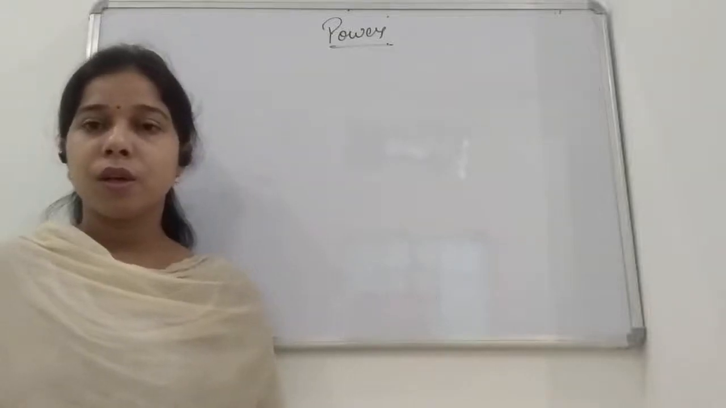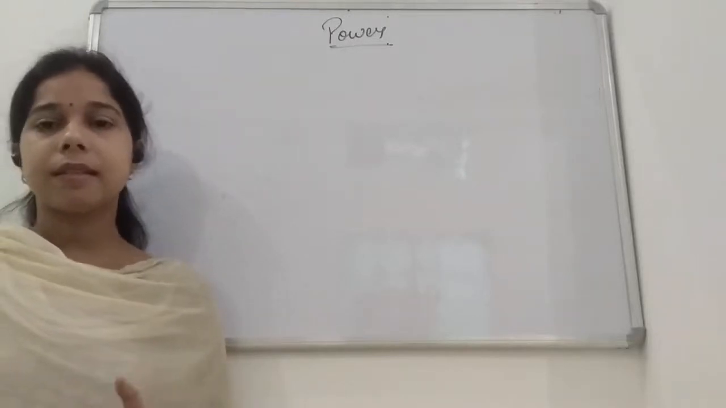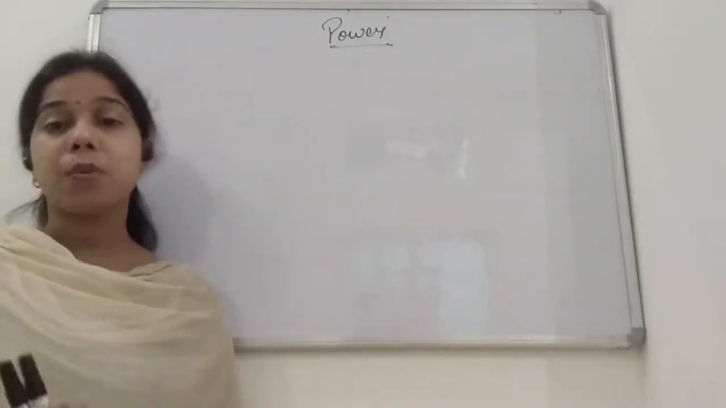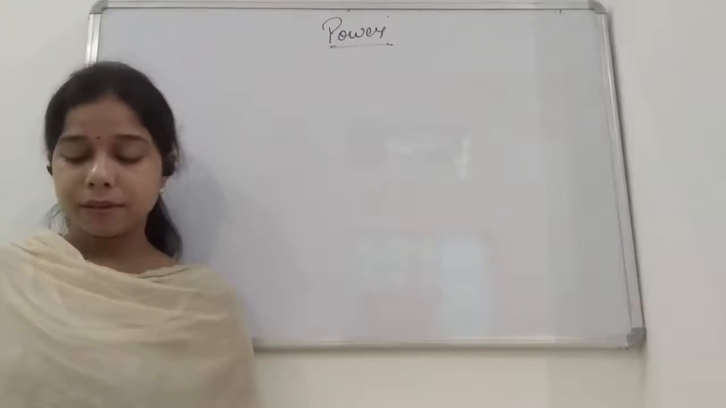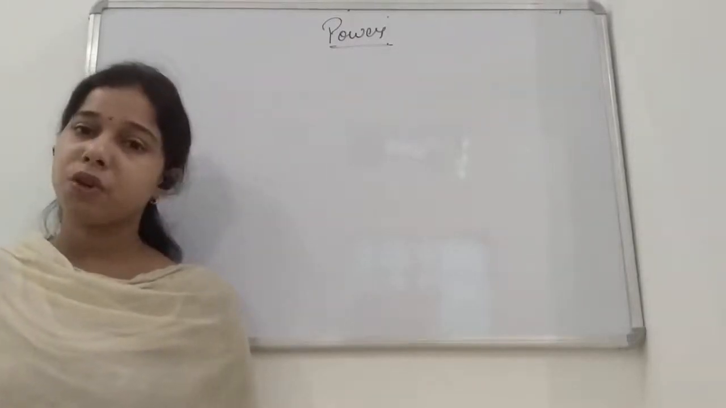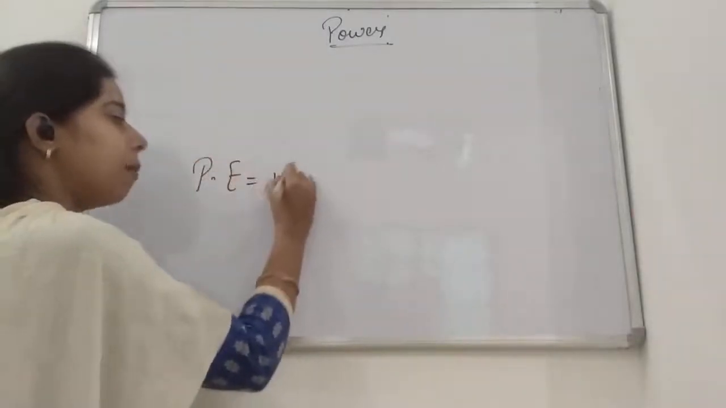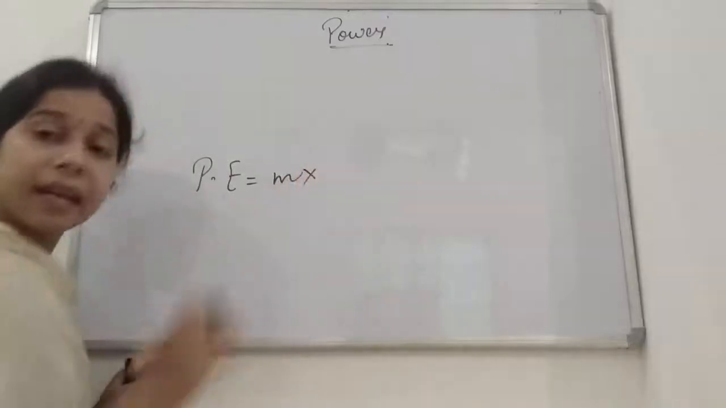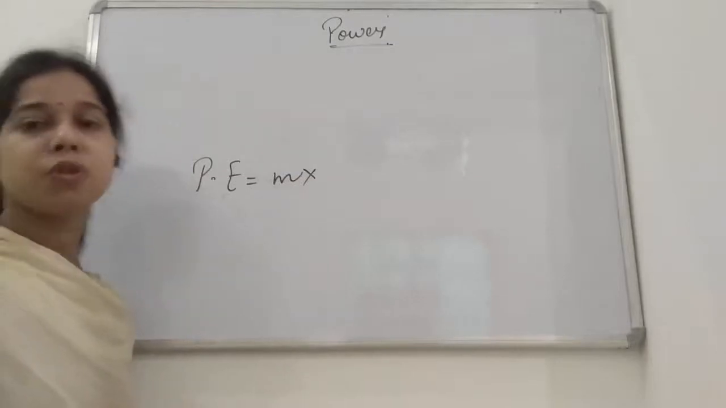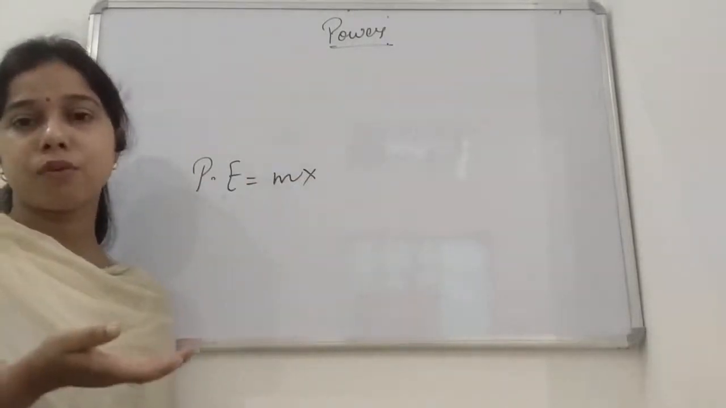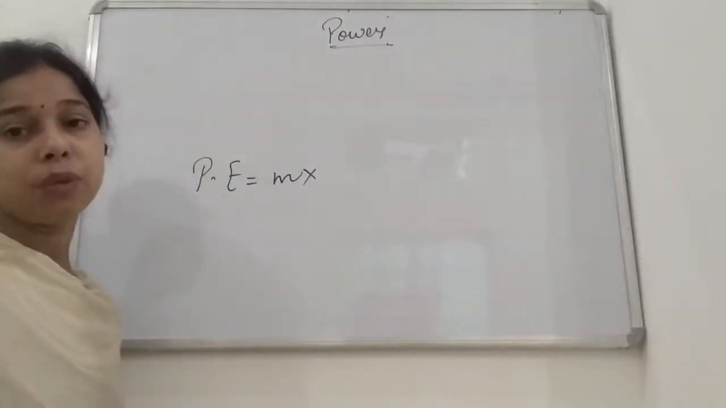Hello students. So yesterday we were talking about potential energy. We discussed what potential energy is and what formula we can use to derive it. We studied that the potential energy of an object is equal to the mass of the body into acceleration due to gravity, because if we are lifting an object from one position to another, against the force of gravity, then the acceleration acting on the body is due to gravity.